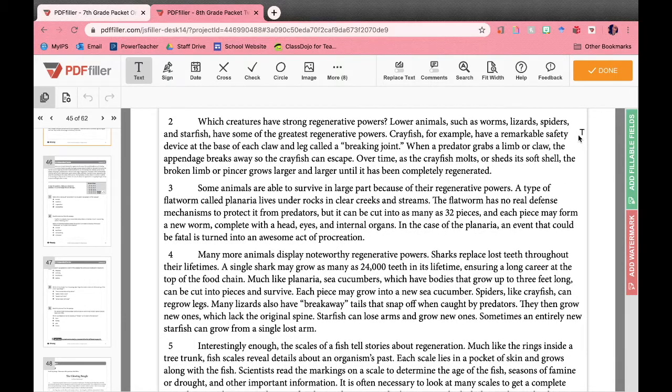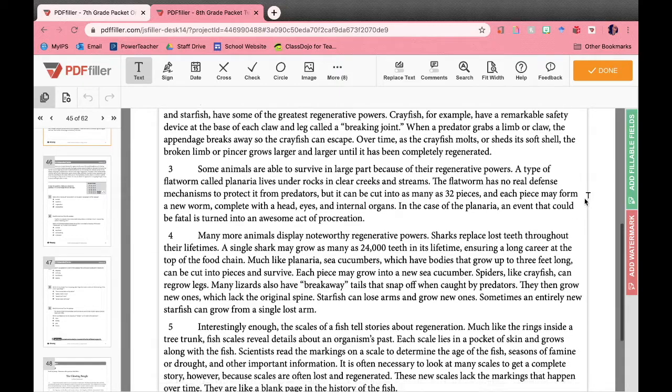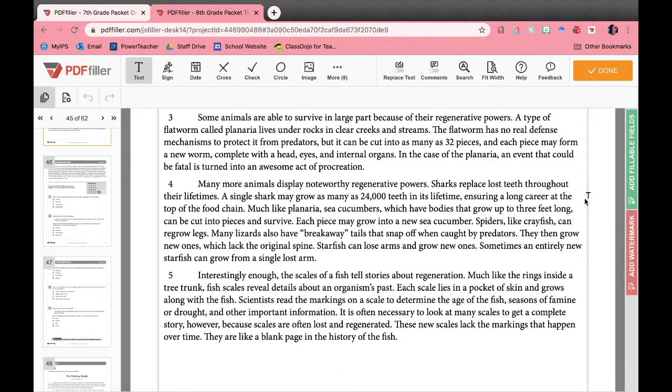Crayfish, for example, have a remarkable safety device at the base of each claw and leg called a breaking joint. When a predator grabs a limb or claw, the appendage breaks away so the crayfish can escape. Over time, as the crayfish molts or sheds its soft shell, the broken limb or pincer grows larger and larger until it has been completely regenerated. Some animals are able to survive in large part because of their regenerative powers.